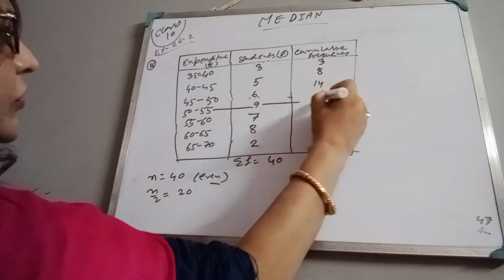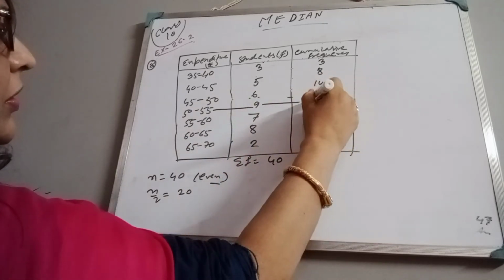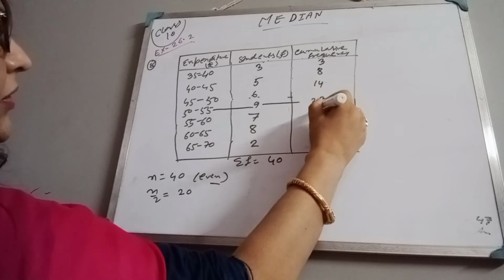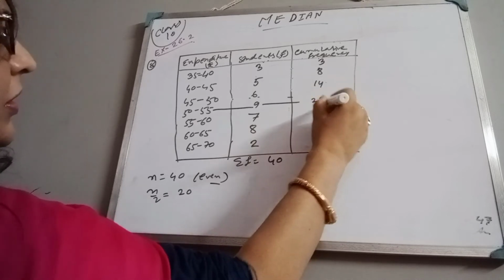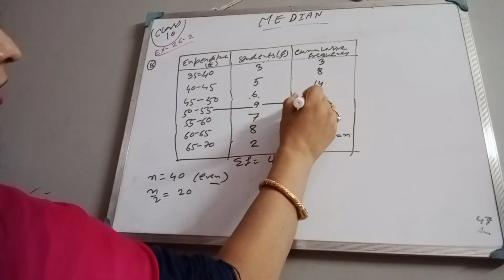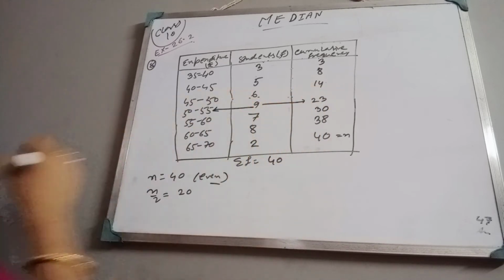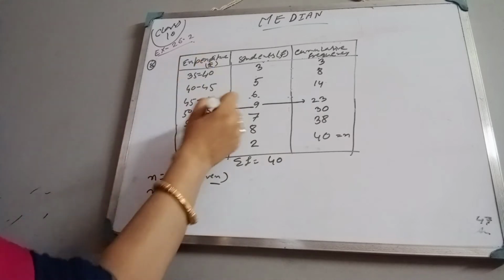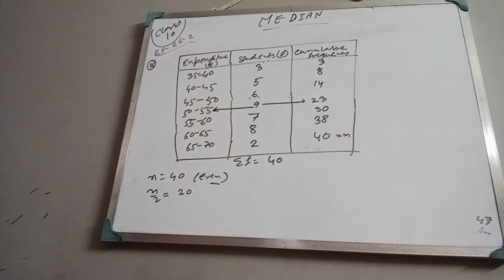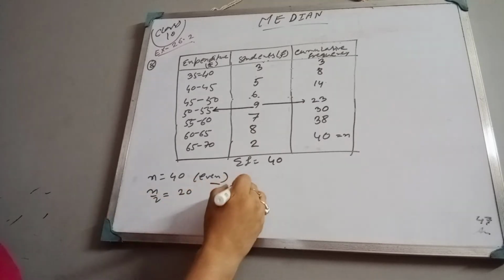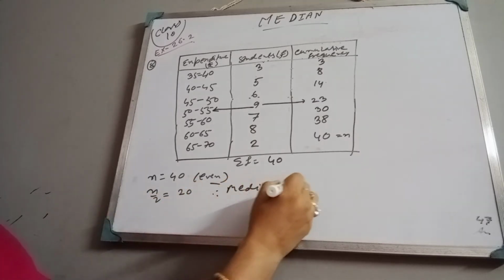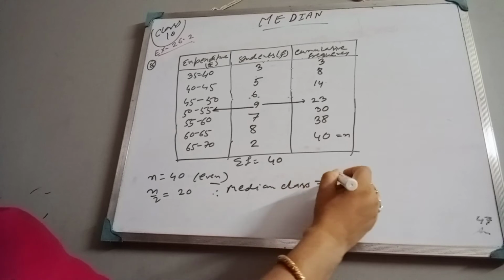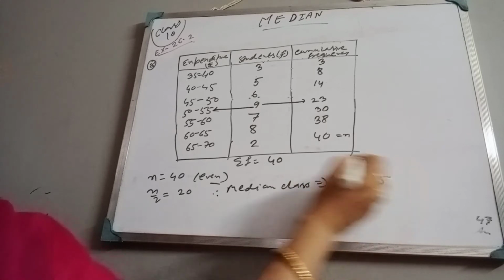So right here 23, and then it is 30. Now it is okay. Corresponding class is 1, 2, 3, 4: 50 to 55. Therefore, median class is 50 to 55.